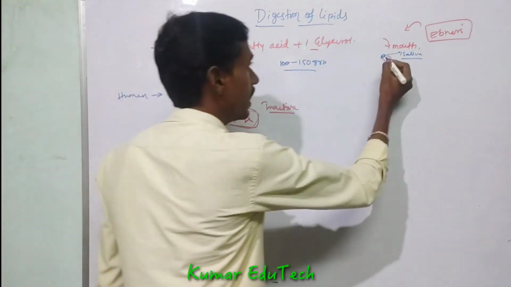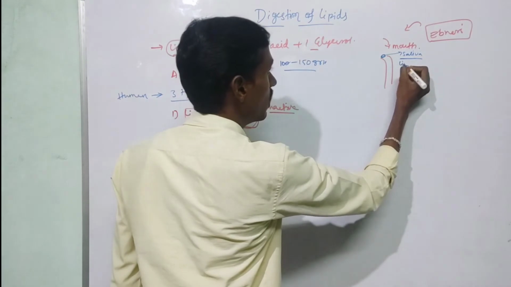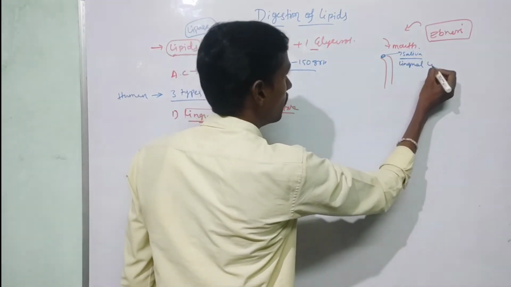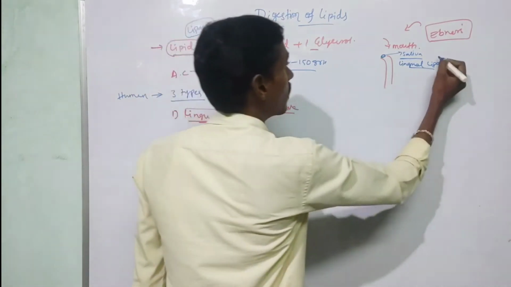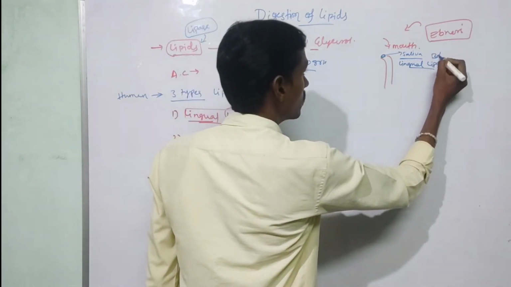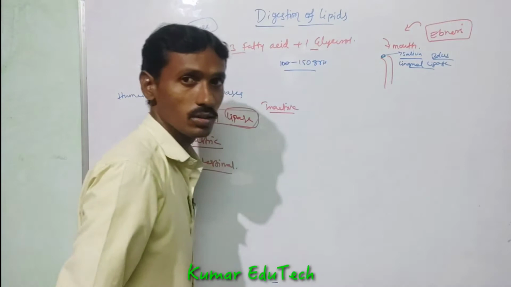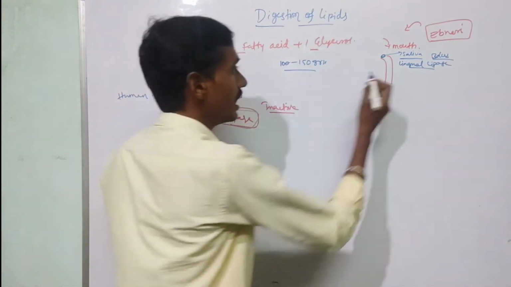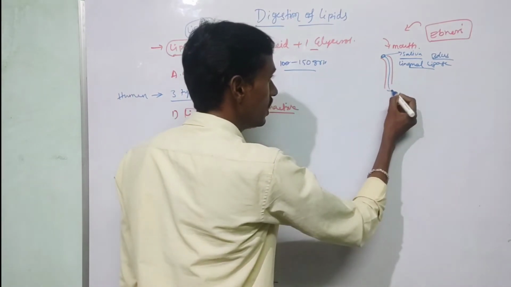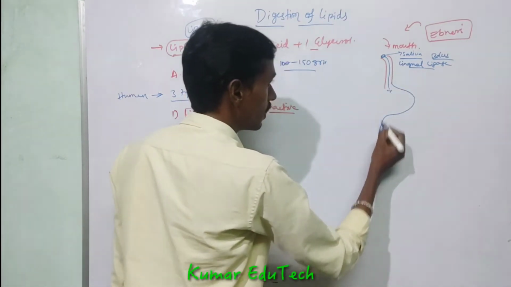So food along with saliva and lingual lipase, food meaning bolus, enters into the stomach region.